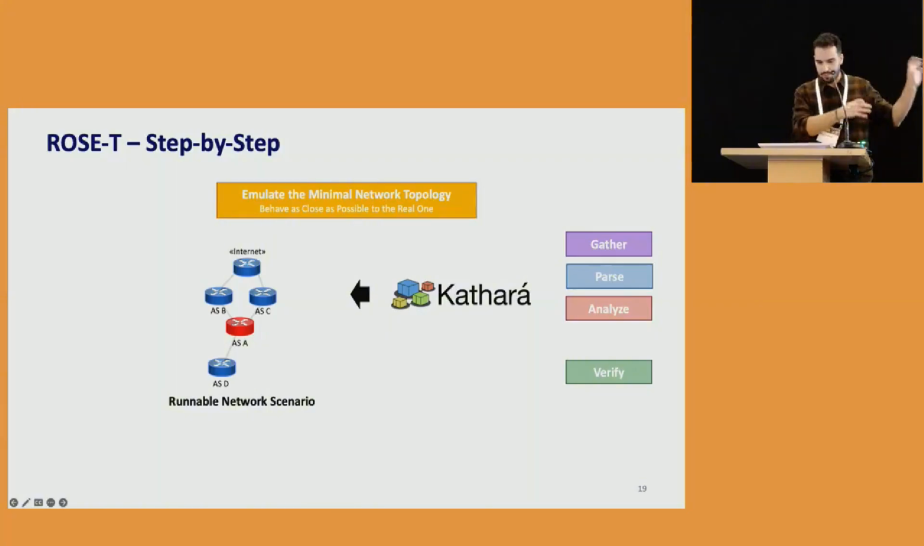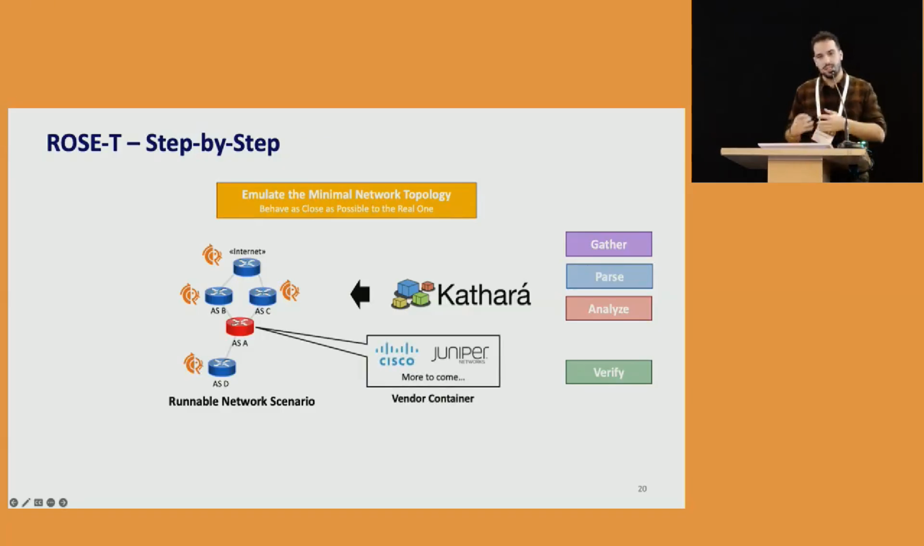Each autonomous system of this representation is then converted into a router. For all the routers except the candidate one, we use FRR as the routing suite. As for the candidate router, we use the specific vendor container that is derived from the configuration provided by the candidate. For now, we support Cisco IOS XR and Junos, but we plan to support other vendors since the architecture can be easily extended to do that.